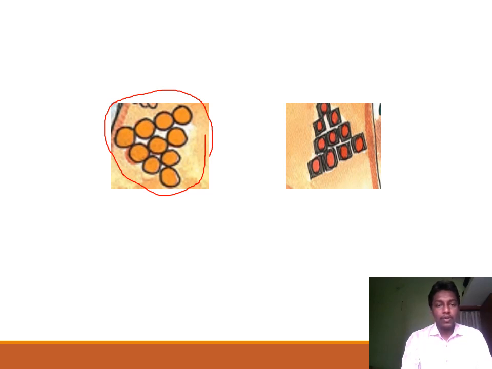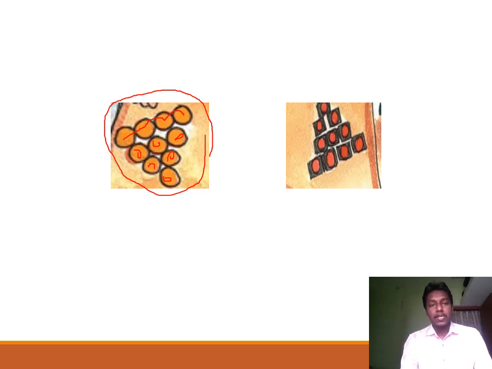Let us count. 1, 2, 3, 4, 5, 6, 7, 8, 9 and 10.